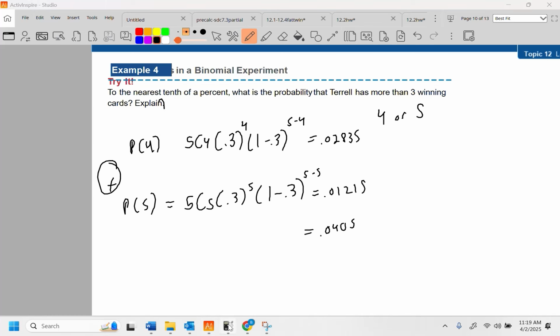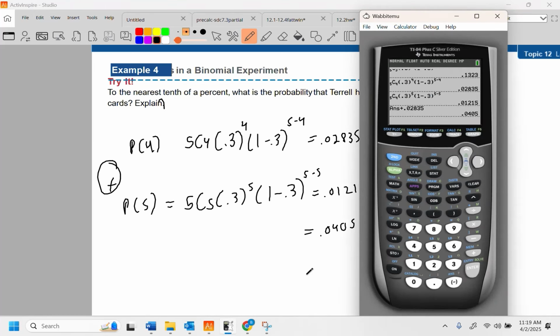All right, let's see here if I can remember something here. Second bars. Nope, not that one. Stat. That's not it. It's under second bars. Second bars. I'm looking for something called binomial. There it is. There's two choices here. You got binomial probability distribution formula and you have binomial cumulative density formula.